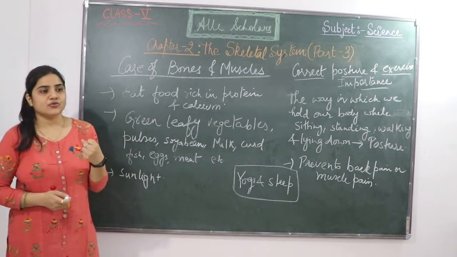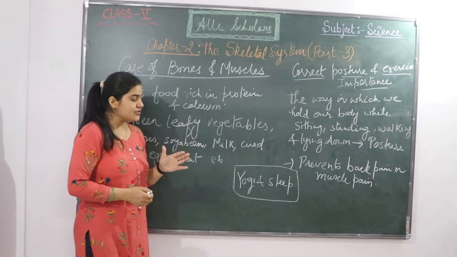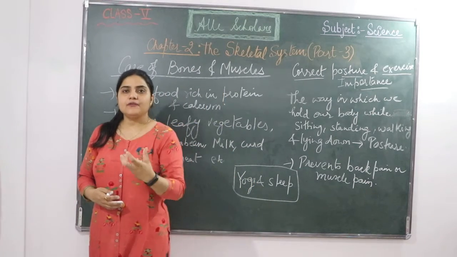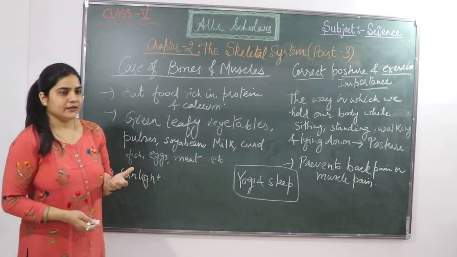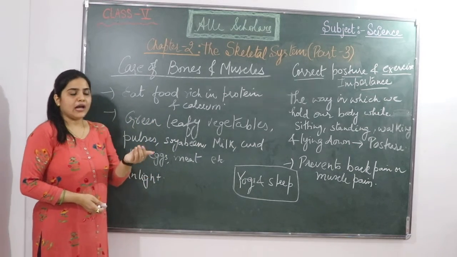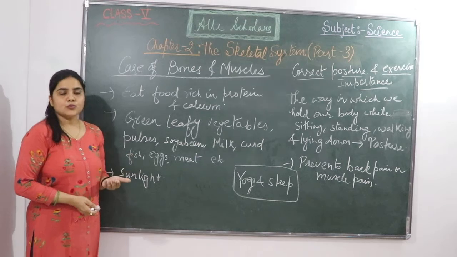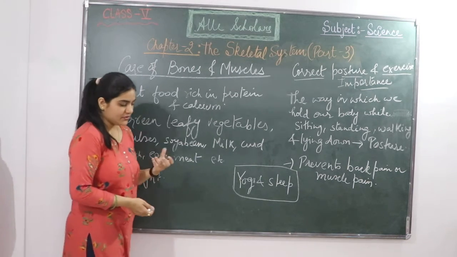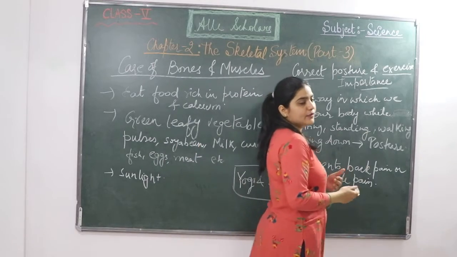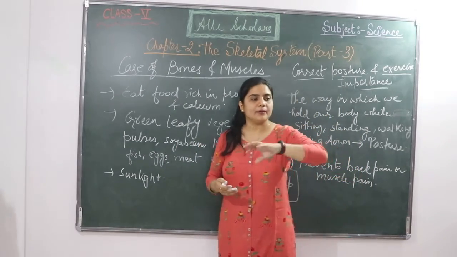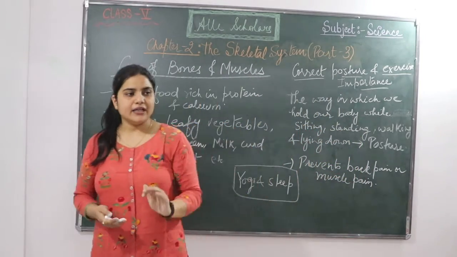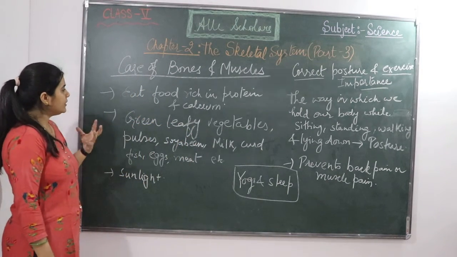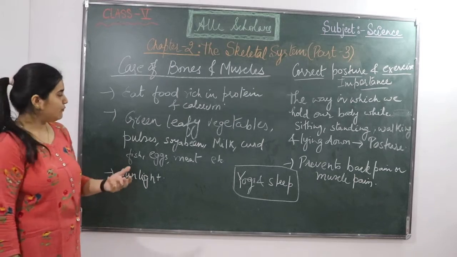Bones can be strong. If we get some injury or something, our bones repair very quickly. They are healed very quickly. And if we have weak bones, a deficiency of calcium, our bones are going to be weak, and if sometimes we get some injury or anything, it will not be possible for us to repair it very quickly. The healing will not be quick. So for having a good diet that is rich in protein and calcium, what do we need to eat?